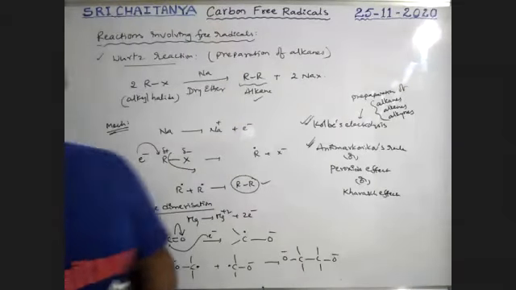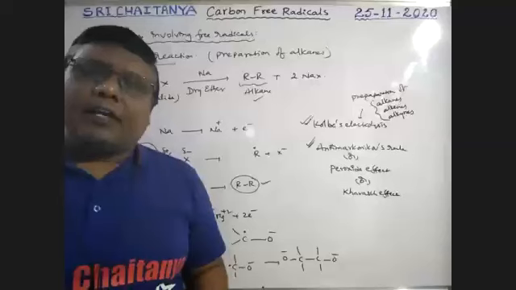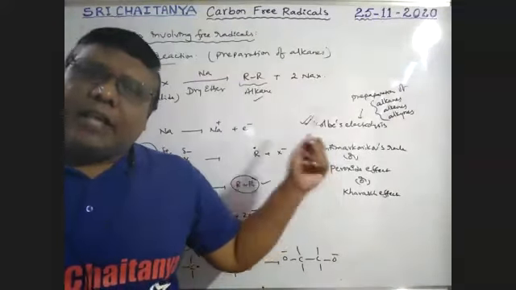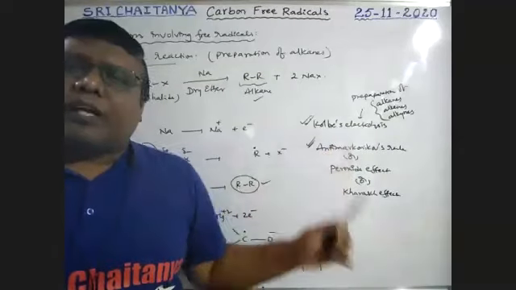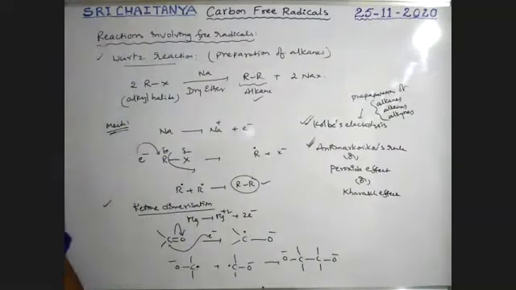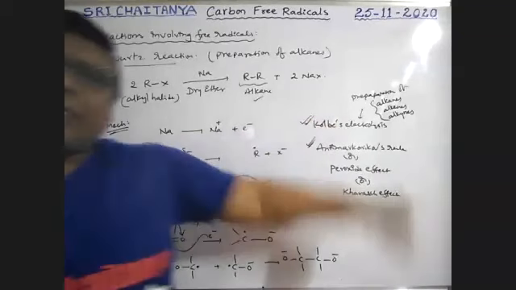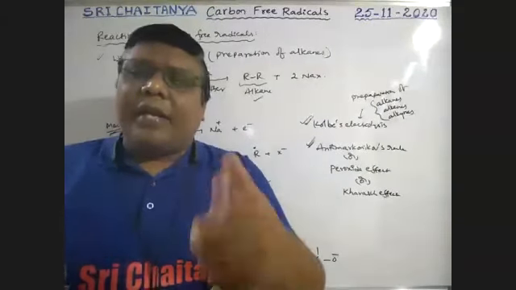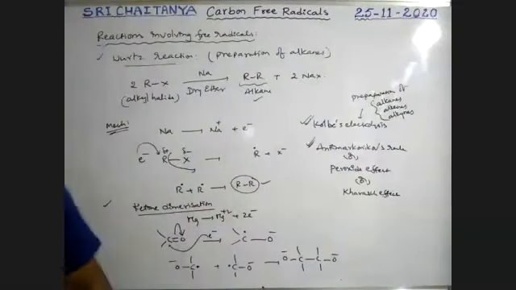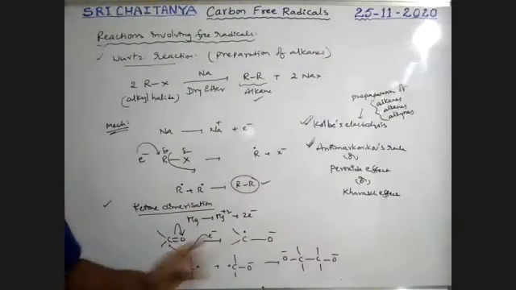During Kolbe's electrolysis, radicals are formed. In the preparation of alkenes and alkynes, I will explain with the mechanism that Kolbe's electrolysis is also a free radical involvement, boys. Because in electrolysis, current is applied, and whenever electricity is applied, radicals are present. So these are some reactions which involve free radicals.